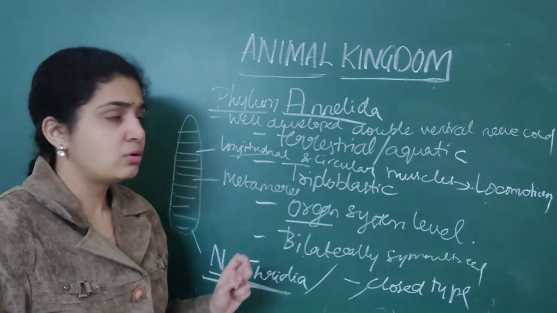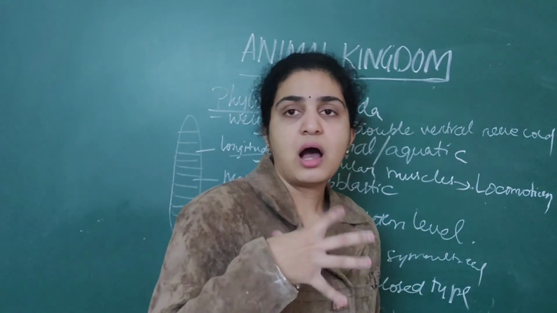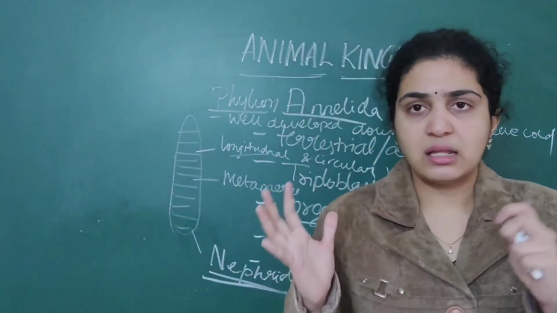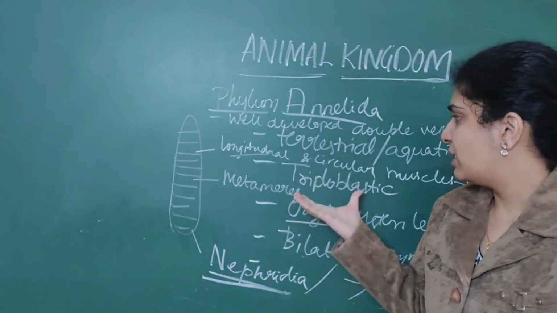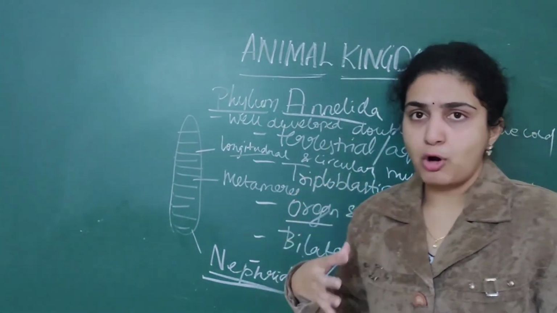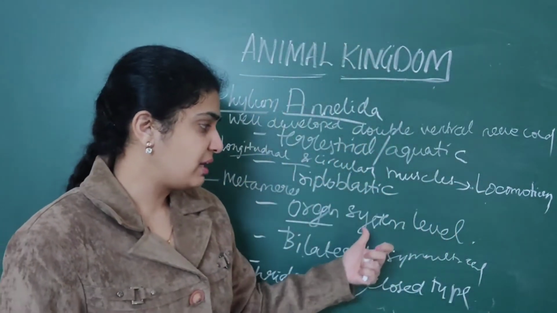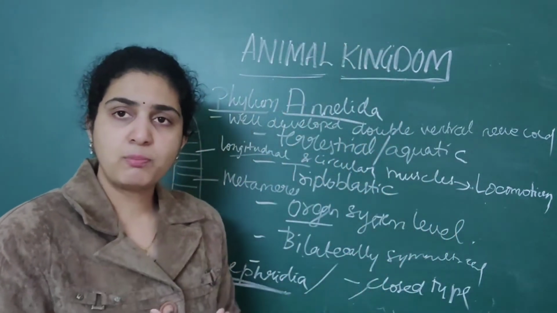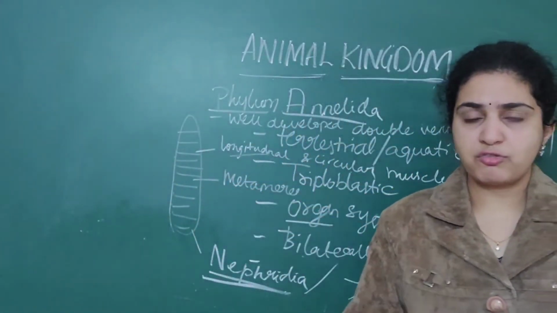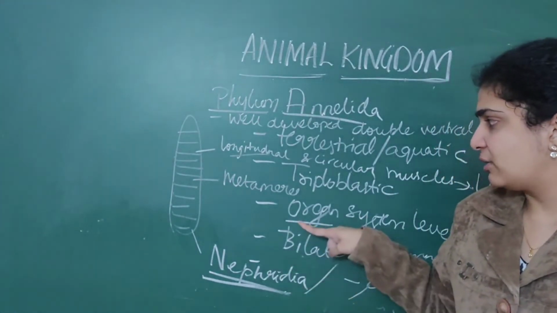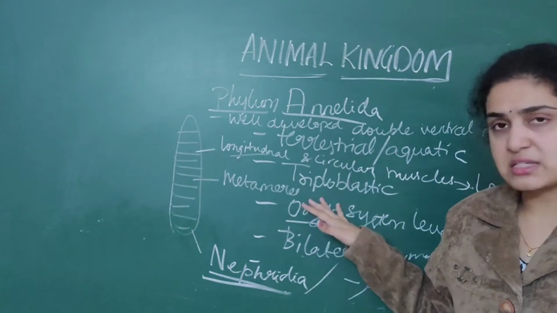What we have done till now, when we started phylum Annelida: they are terrestrial or aquatic animals, that is, some are terrestrial, some are aquatic. Then we have done that they exhibit triploblastic nature, then organ system level, and we have done bilaterally symmetrical animals. I am going slow so that each one of you should understand. Bilaterally symmetrical, organ system level, triploblastic. These are the three specific features.